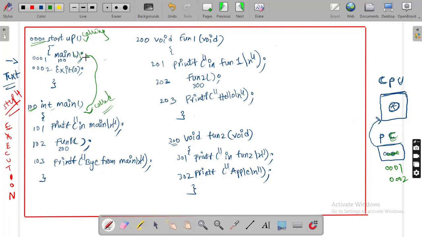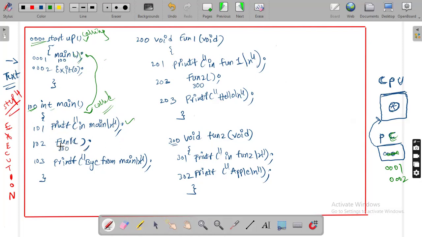Getting my point? So when the main function call happens, control jumps to the main function definition. Now the program counter will be updated with the 101 location. So at this 101 location, this printf will be executed. Next, the program counter will be updated with the 102 location. So the CPU will execute the instruction at the 102 location.